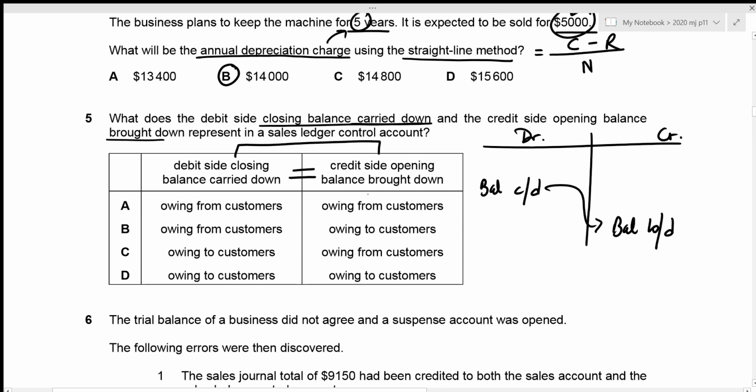And we are talking about this balance in our sales ledger control account. So the closing balance on the debit side for any sales ledger control account always represents the amount that the customers owe to us, right? So we're looking for owing from customers on both of these sides, which is given in option D. That will be the correct answer. Now we can move towards question number 6.